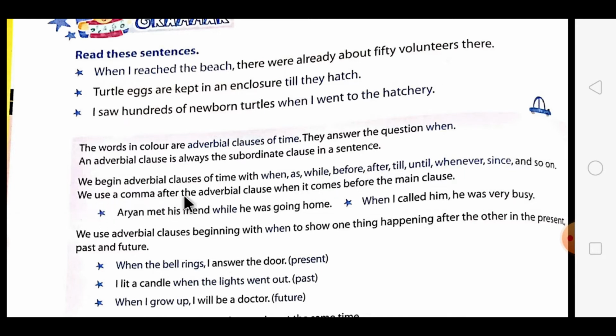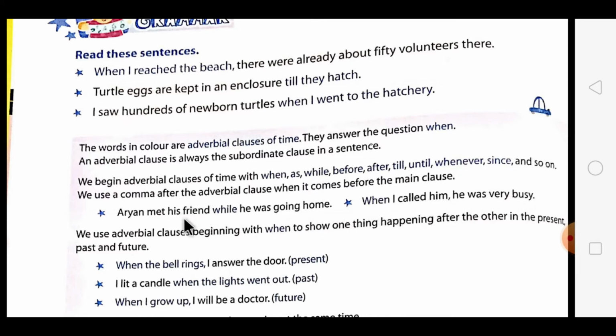We use a comma after the adverbial clause when it comes before the main clause. If it is coming at the start of the sentence, before the main clause, we have to separate it by using a comma. Just go through these two examples. Aryan met his friend while he was going home. And the second one is: When I called him, he was very busy.